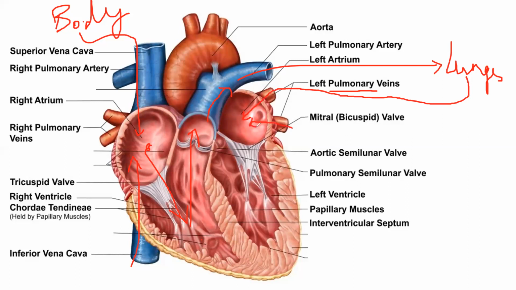Pulmonary veins, अब नाम से ही पता चलता है, pulmonary again means lungs. So pulmonary veins जो blood, oxygenated blood lungs में से left auricle में लेके आएगा. And this oxygenated blood is then transported or pumped into the neighboring chamber, that is left ventricle. फिर left ventricle से oxygenated blood aorta में आएगा and aorta से again it will reach to different parts of the body. So this is how circulation takes place.